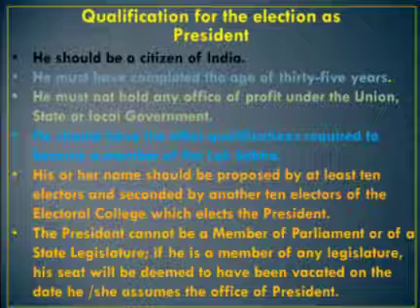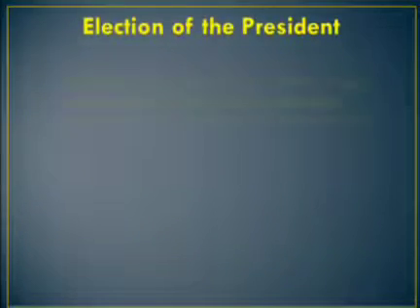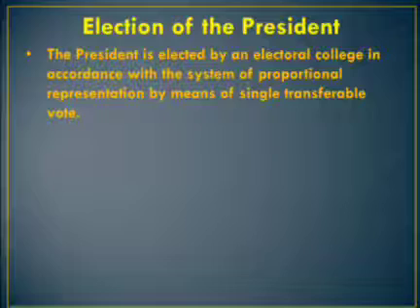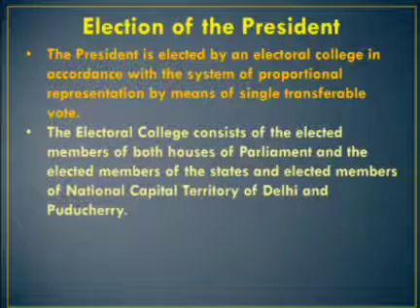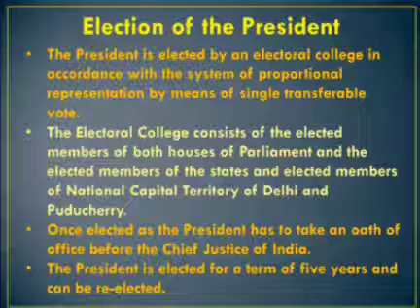Then how is the president elected? Election of president. The president is elected by an electoral college in accordance with the system of proportional representation by means of single transferable vote. The electoral college consists of elected members of both the houses of parliament, the elected members of the states, and the elected members of the National Capital Territory of Delhi and Puducherry.